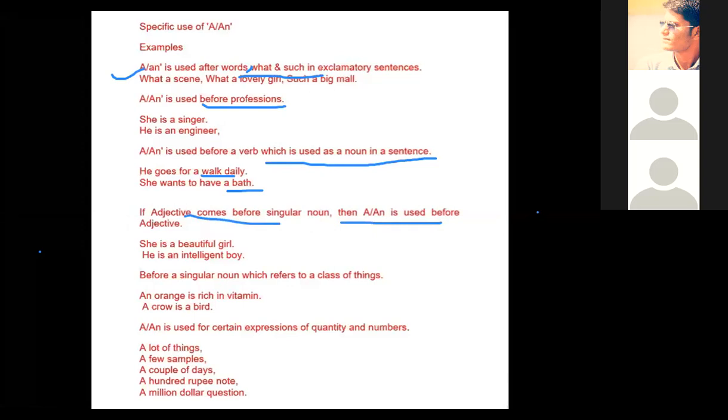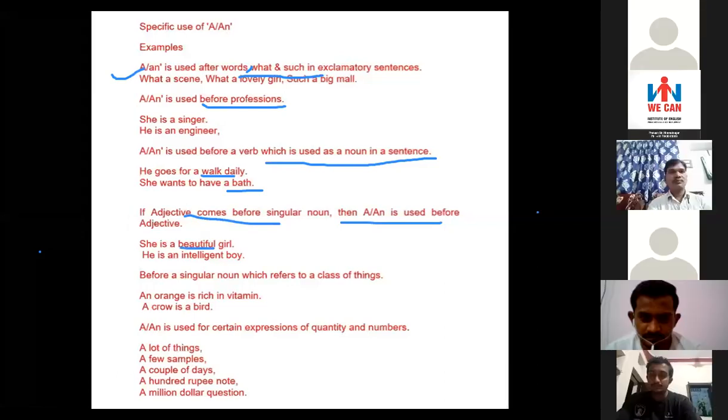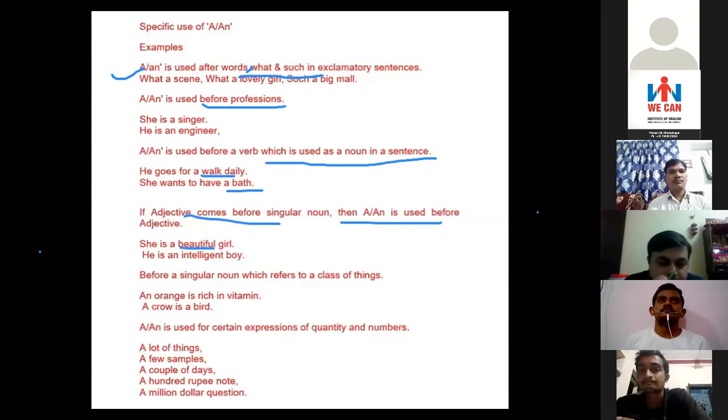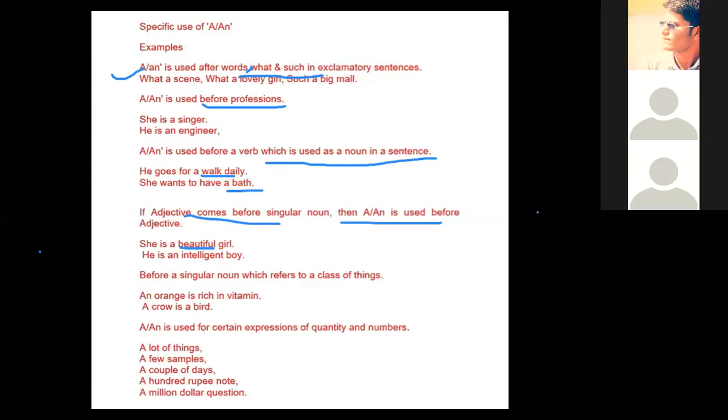It's also a correct sentence, but: she is a beautiful girl. Here, beautiful is an adjective. So when we use a or an, it depends on which letter the adjective starts with. Here, beautiful starts with B, so we write she is a beautiful girl.